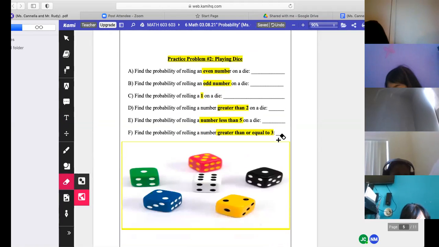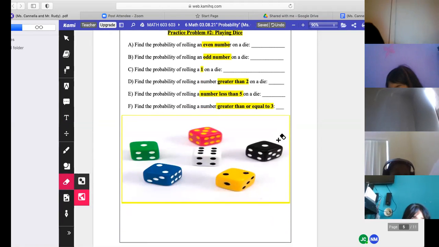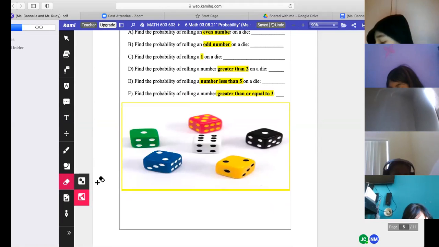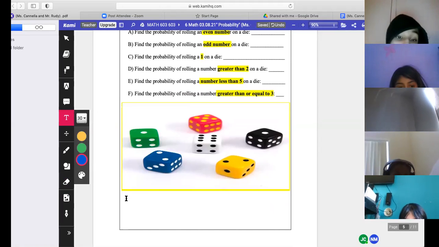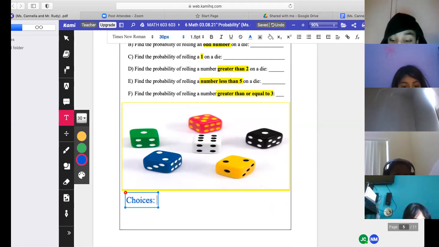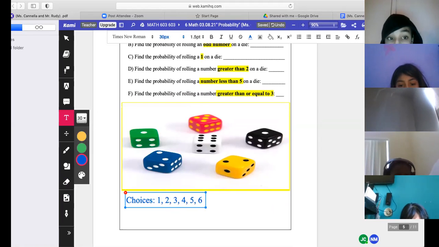All right, who wants to do this one, playing a die? First of all, who can tell me what the choices are when I roll a die? What are the outcomes? What numbers can I get? 1, 2, 3, 4, 5, and 6. Okay, now that we know that, let me do these kinds of questions.